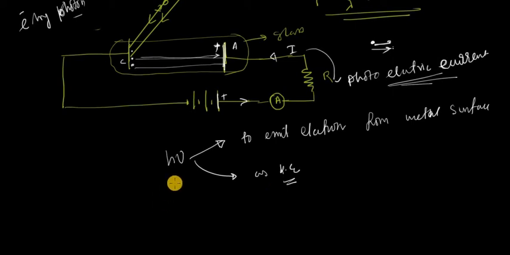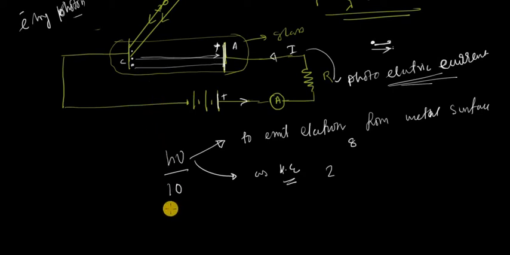Suppose, for example, the incident photon has energy 10, and the energy utilized to emit the electron from the metal surface is 8, then the remaining 2 is transformed into the kinetic energy of the emitted electron.